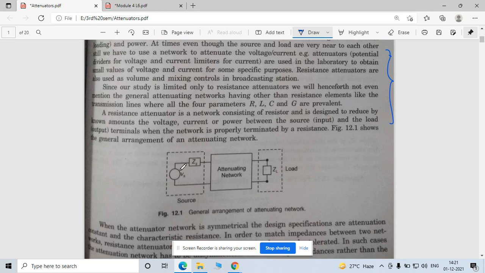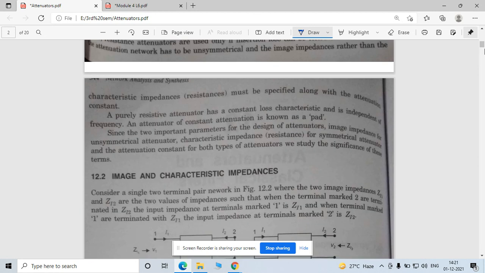So this is your circuit. This is the source and this is your load end. This is your attenuating network, and these are your known losses, right? According to these losses, you have to find out what amount of voltage or current is supplied to your load end, and accordingly you have to change your source. Now this is impedance matching.